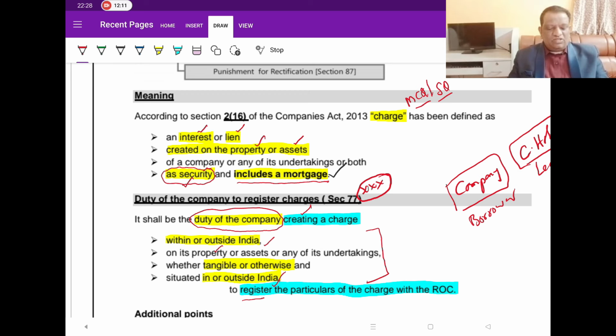The marks awarded are generally 1 or so, but it is important to learn this definition. Wherever you are creating any interest or a lien on any property or an asset, either of the company or any of its undertakings or a combination of it as a security, which may include a mortgage.